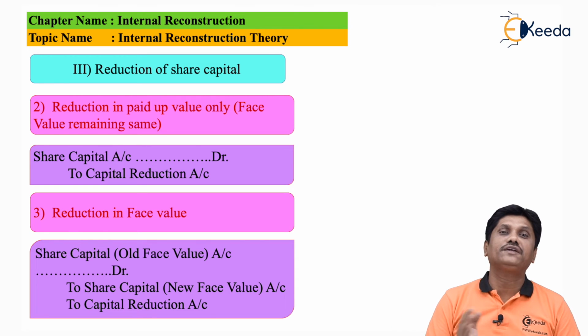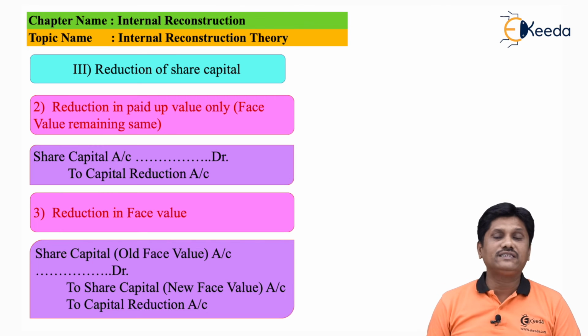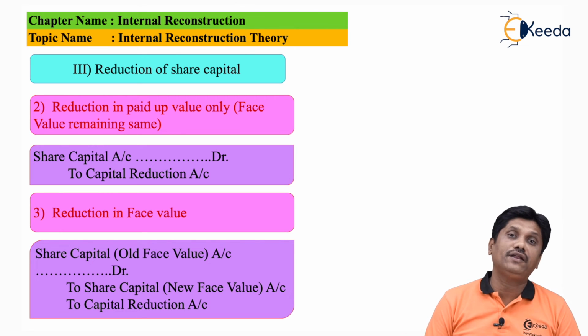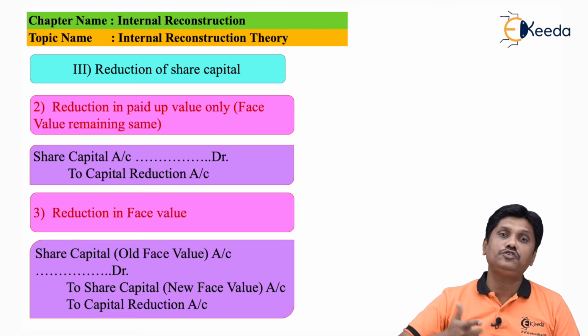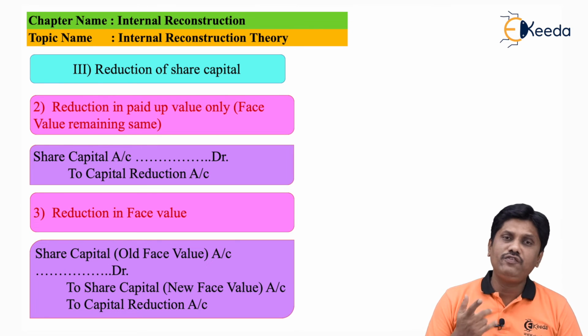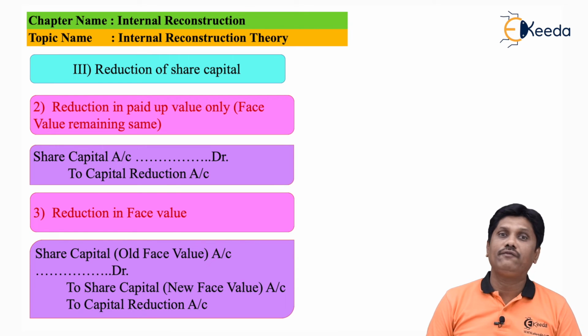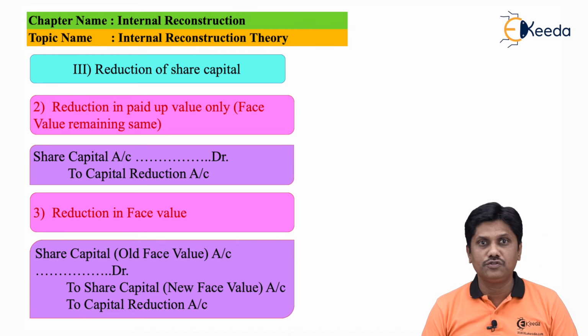Share capital of rupees 100 account debit. In place of that, I will credit share capital of rupees 70 account. The difference amount of 30 I will transfer to the capital reduction. So here face value is changing. Sir, in absence of information, we will follow that there is a reduction in the face value and not in the paid up value. Right? So that is what we will follow in all our solutions.